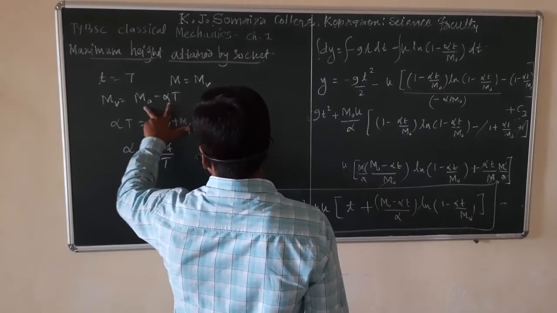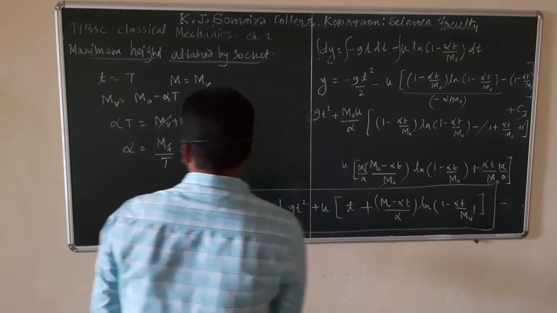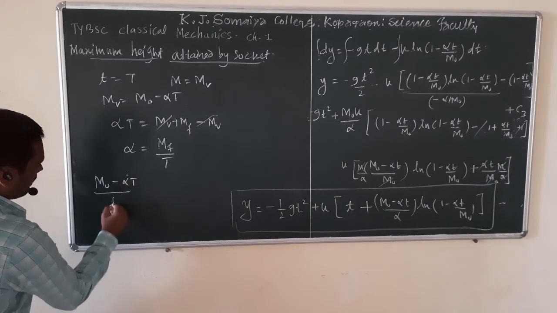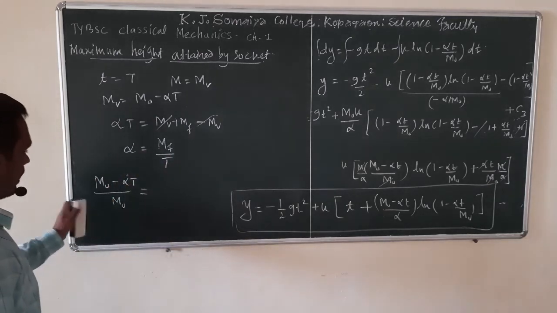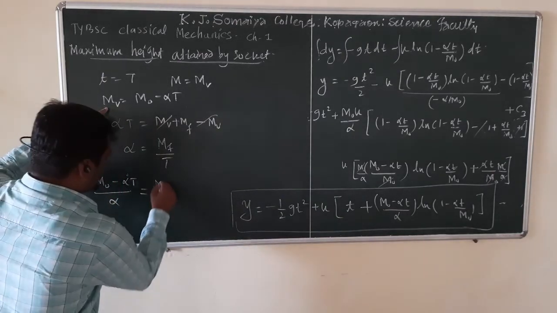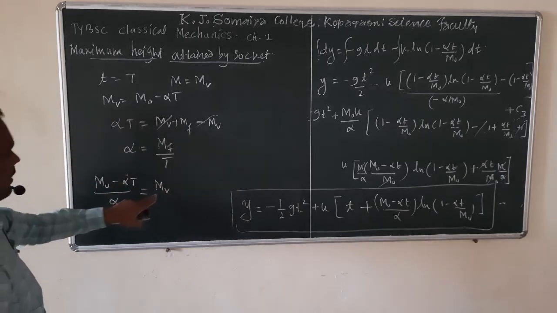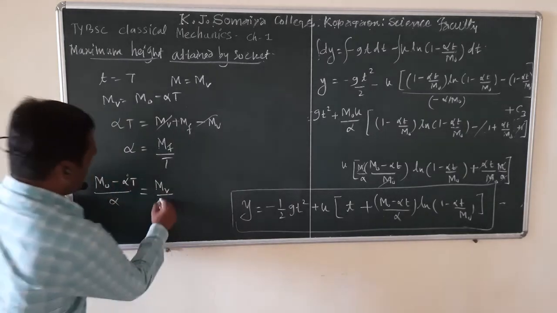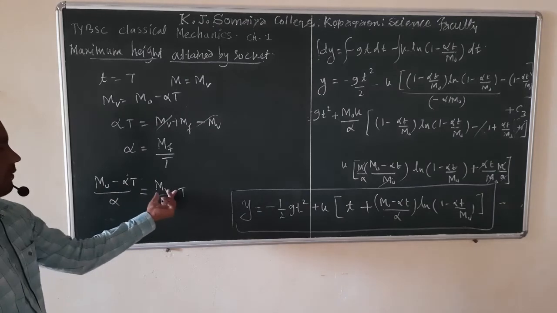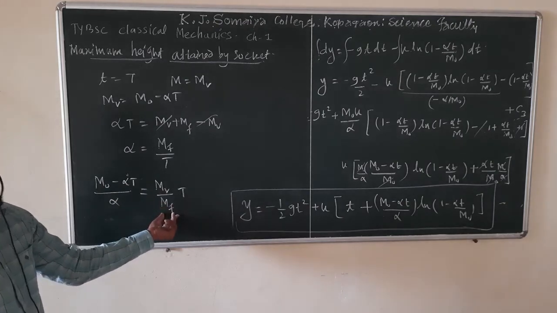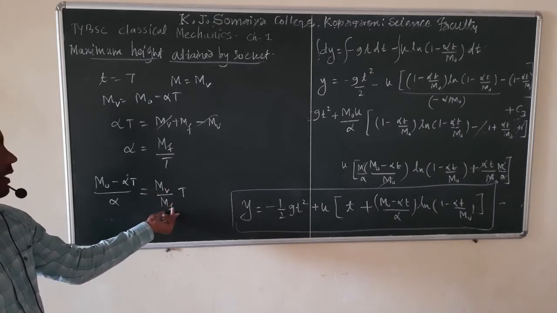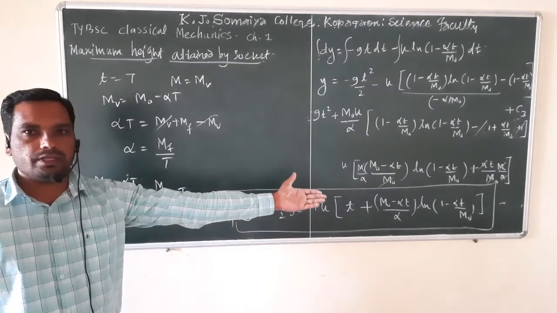So m0 minus alpha T upon alpha becomes mass of vehicle divided by alpha, which is nothing but mass of fuel divided by capital T. So m0 minus alpha T upon alpha is nothing but mass of vehicle to mass of fuel. So the ratio of the mass of vehicle and the mass of fuel we can put in that equation.